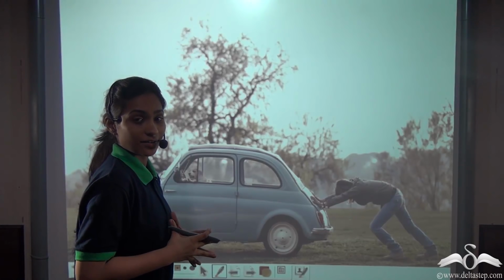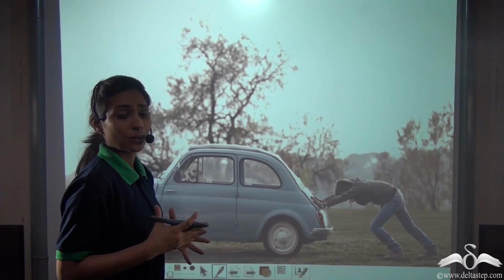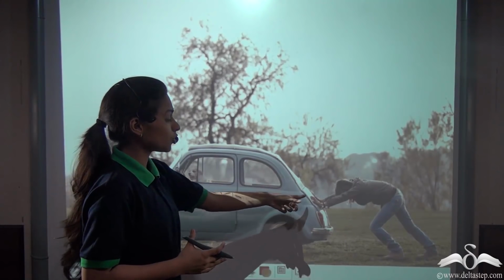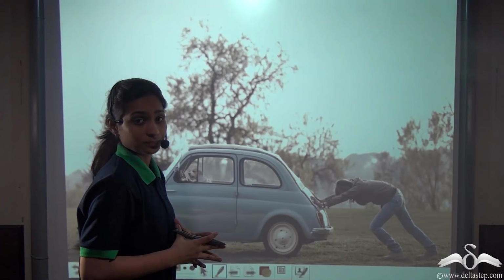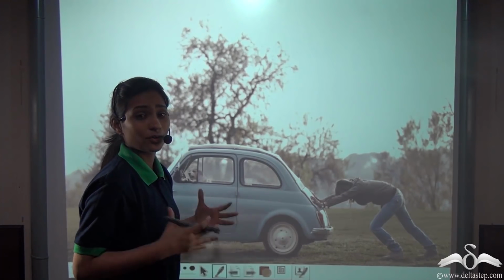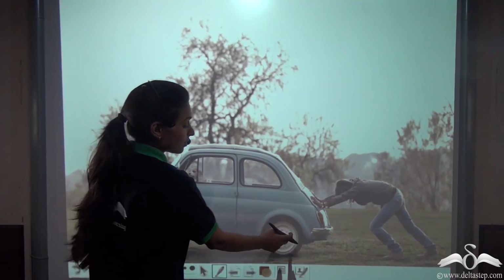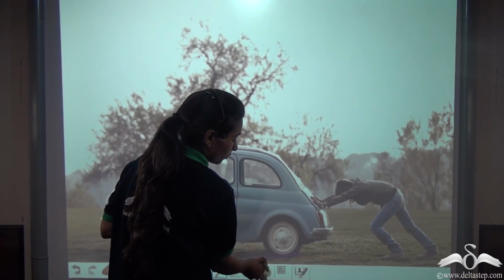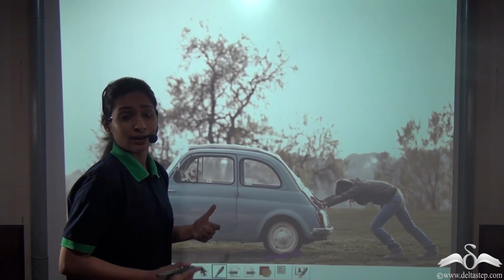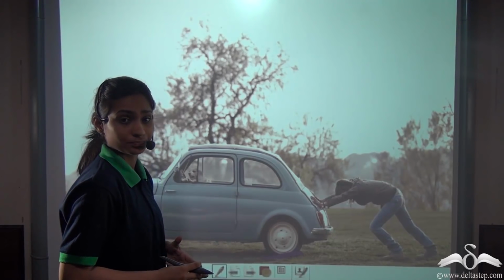Suppose your car is at rest and you want to start your car, but it is not starting. What do you do? You go and push your car. Now, this initial push takes a lot of effort. To start the car, you have to give a lot of effort to push. This is because there is some frictional force acting between the tires and the floor that is not letting the car change its position from rest to motion.